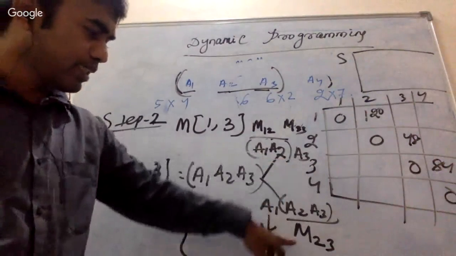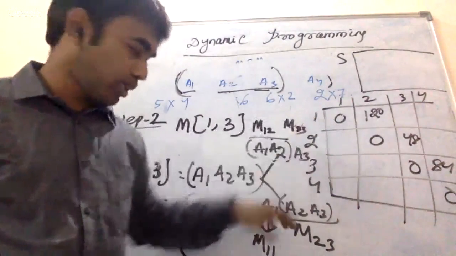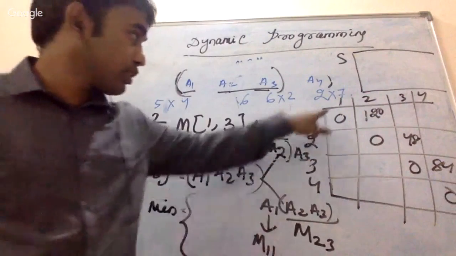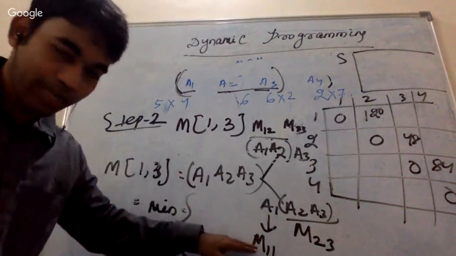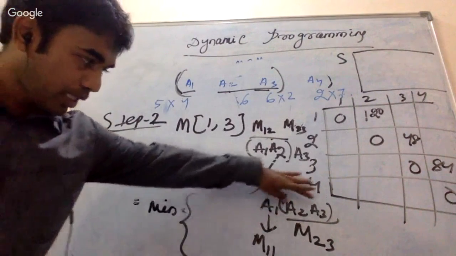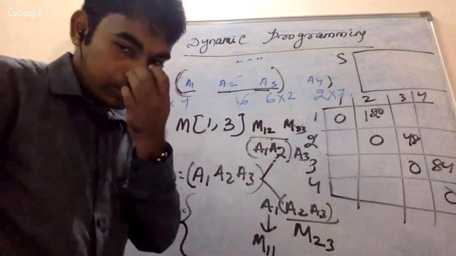Because this is A3. Suppose, think about A1. A1 means M11. A1 means if I take only a single matrix, I don't need any operations, so then it is 0. I am just trying to map this into M terms. If it is a single matrix, then 1 1. If there are two matrices, then M2 3. Okay, Dharas says yes. Okay.